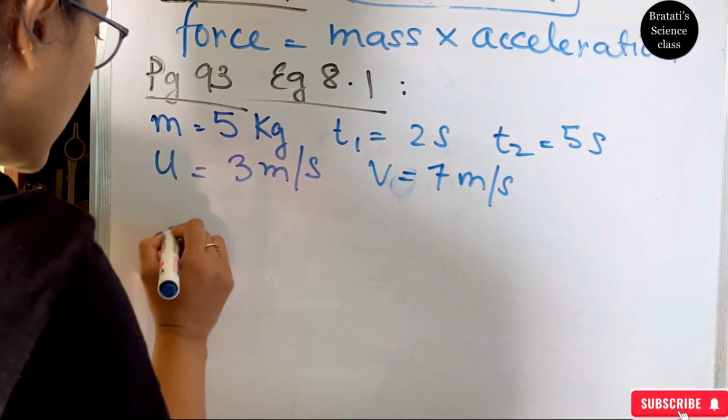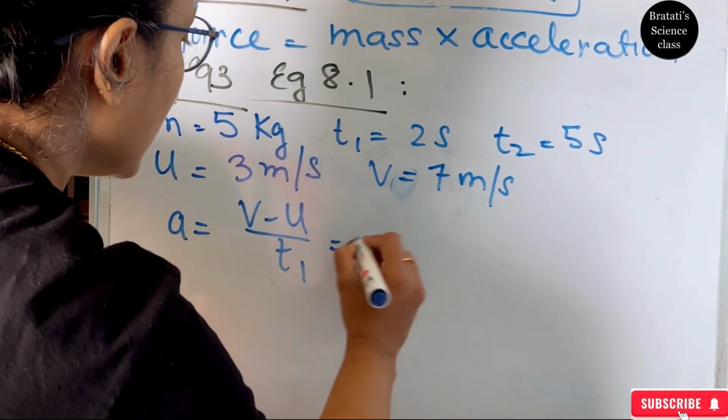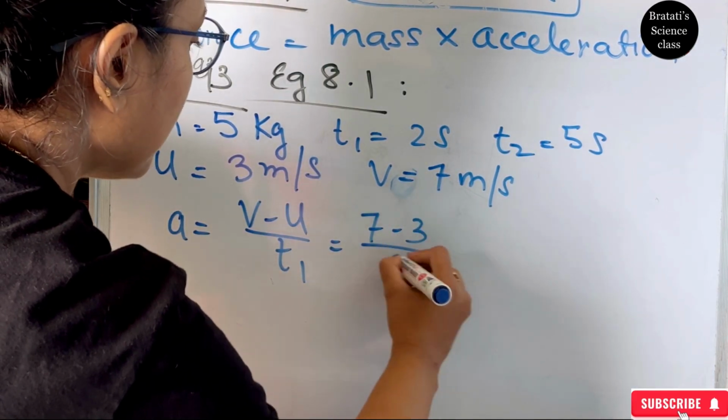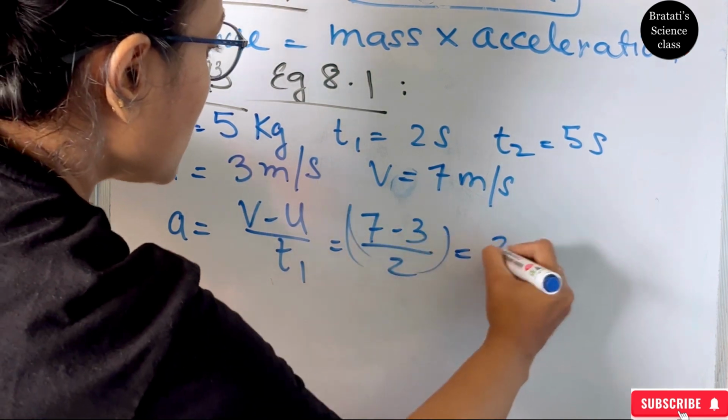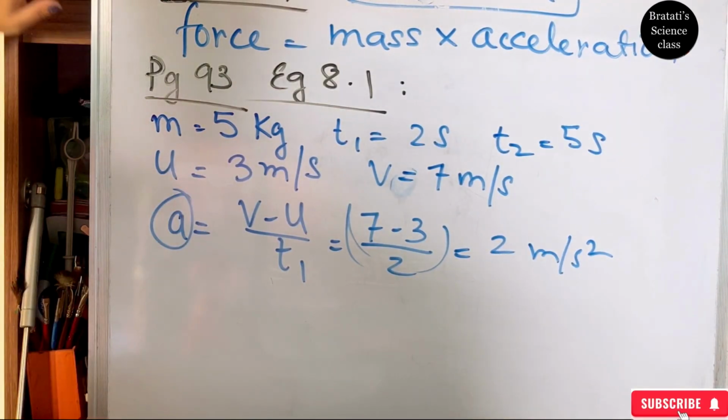Alright, so find a equals (v minus u) by t1. So we know (7 minus 3) by 2, which is 2 meter per second square. So we got our acceleration.